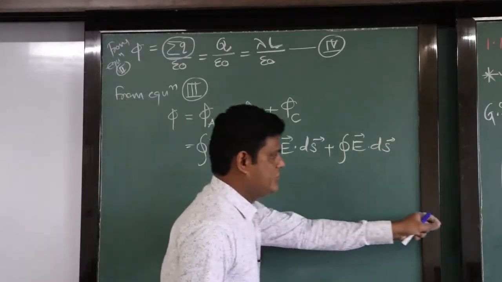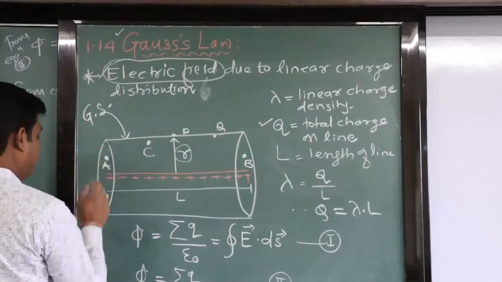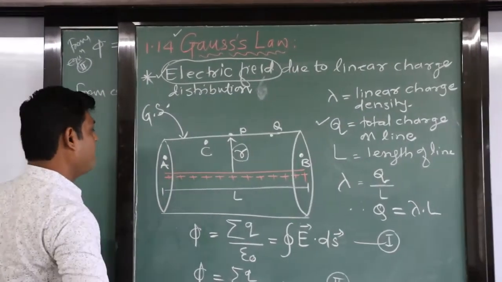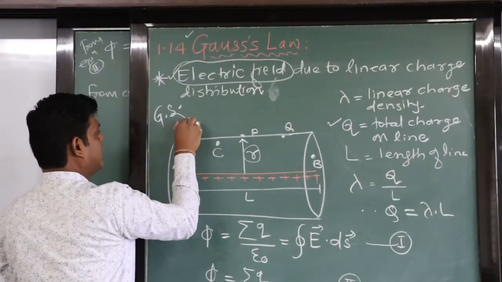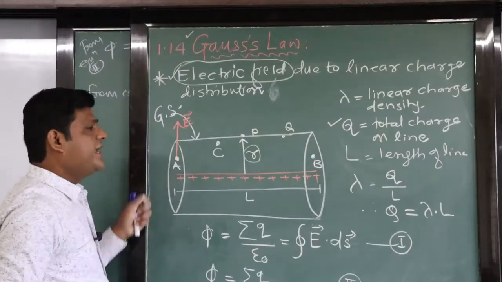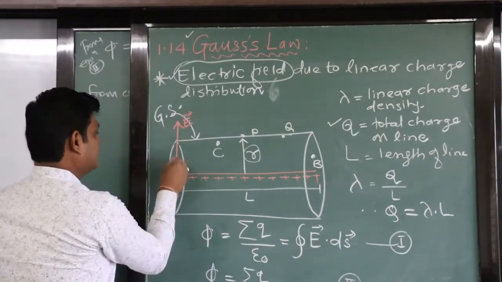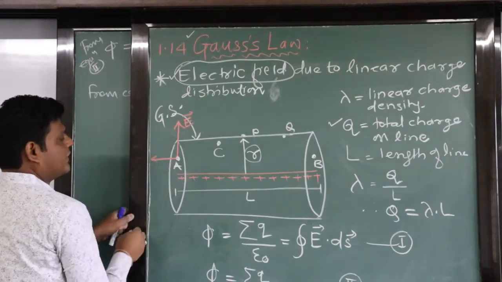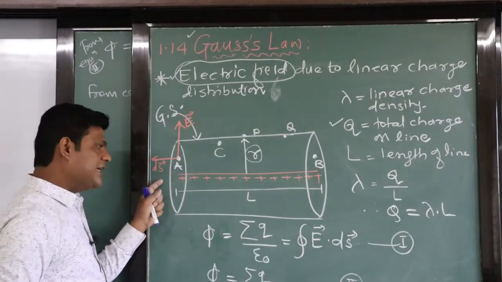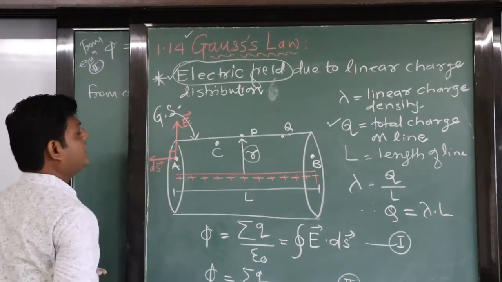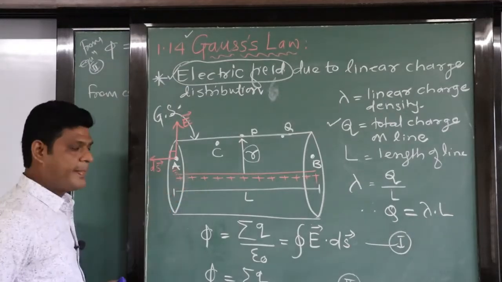For the A surface, look at the board diagram. For the surface A, what is the direction of electric field at A? So direction of electric field is towards the upward side. This is the direction of electric field. What is the area? Flat surface having area vector pointing outward. So this is the direction of area vector, that is ds vector. So angle between E and ds is equal to 90 for the case 1.